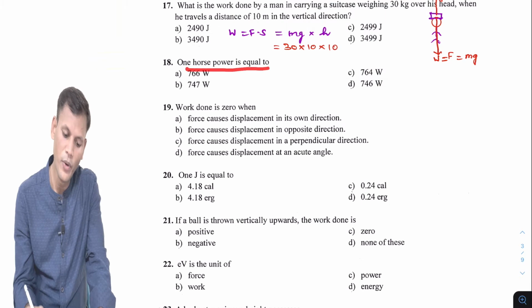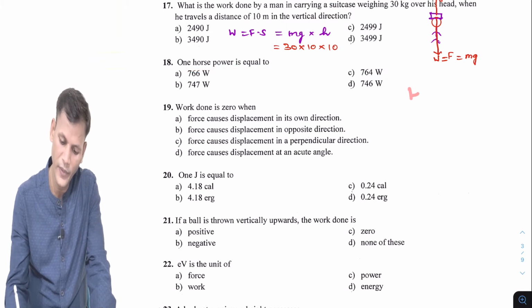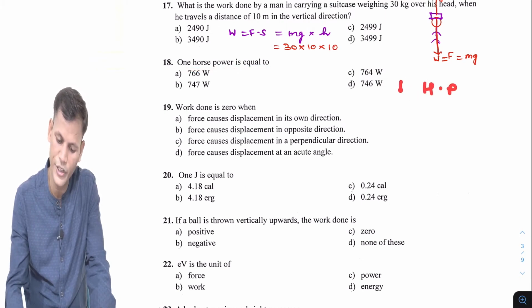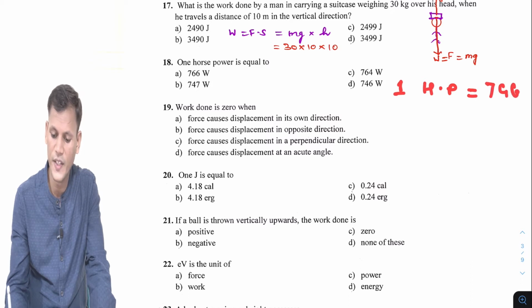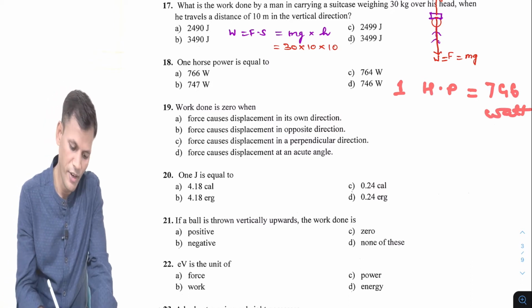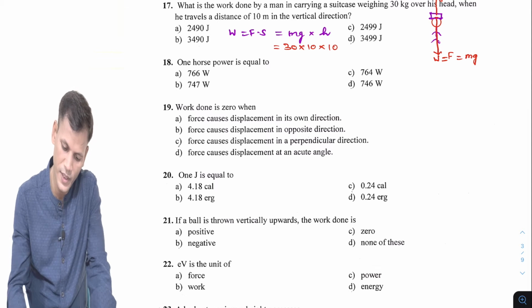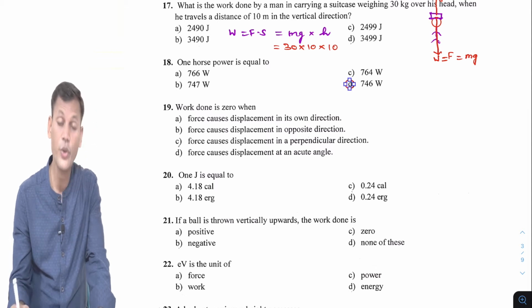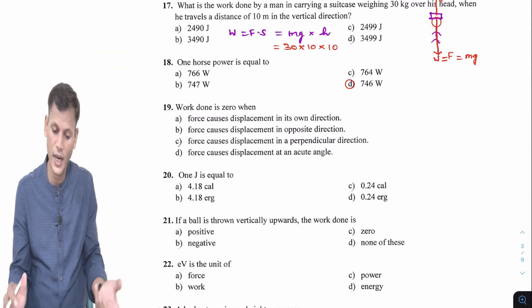1 horsepower is equal to 1 HP. In short, horsepower is called HP. 1 HP is 746 watt. We know 746 watt, so the answer will be 746. No need to explain this part because we have to remember it directly.